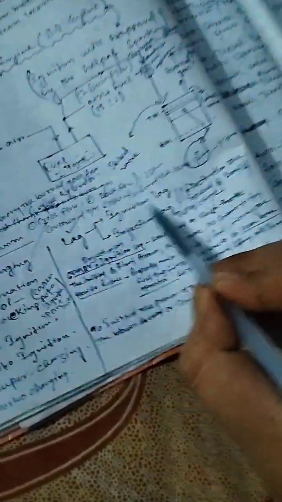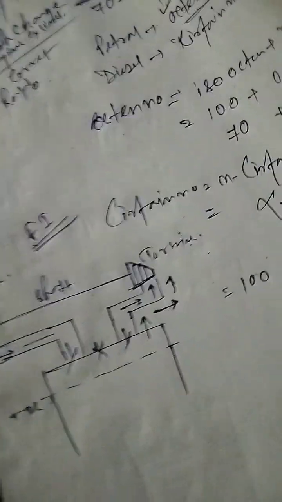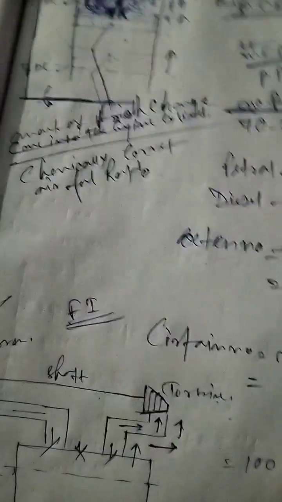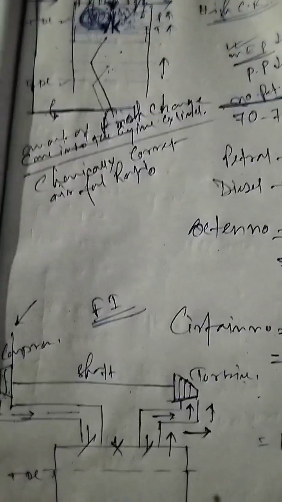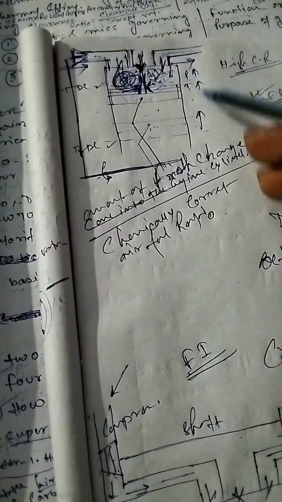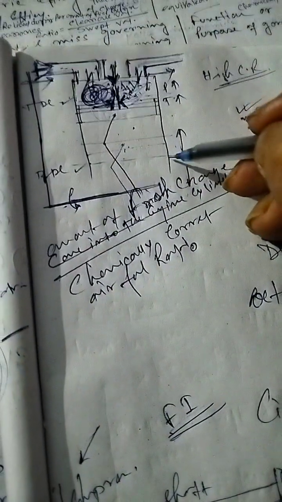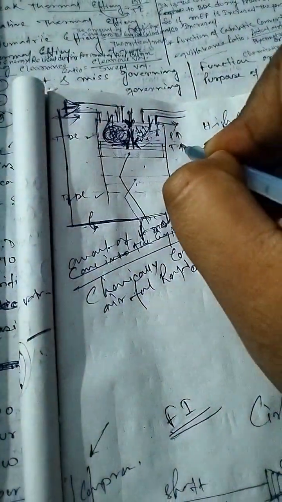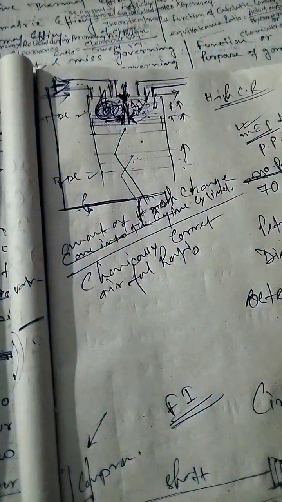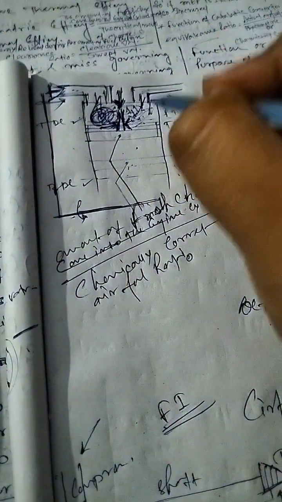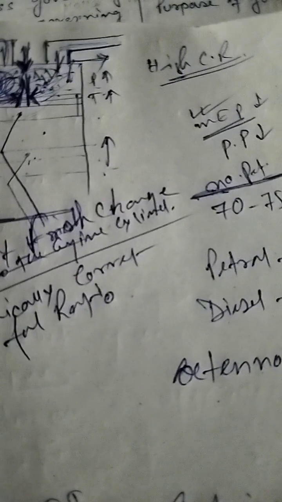And if I talk about the lag, what is the lag actually? There are two types of lag: the injection lag and the ignition lag. What actually happens in the engine cylinder is that when the fresh charge comes in, the piston starts moving from the top dead center to the bottom dead center. After that, in compression, the piston moves from the bottom dead center towards the top dead center. At that time the fresh charge is compressed, and after the compression stroke the sparking should take place. But at that particular time the sparking does not happen.